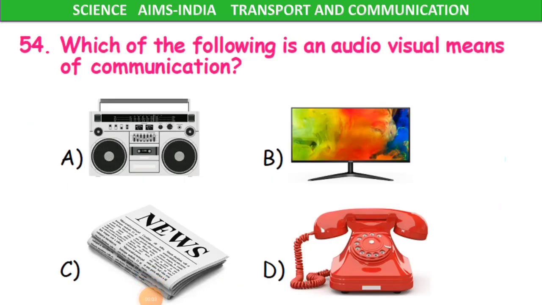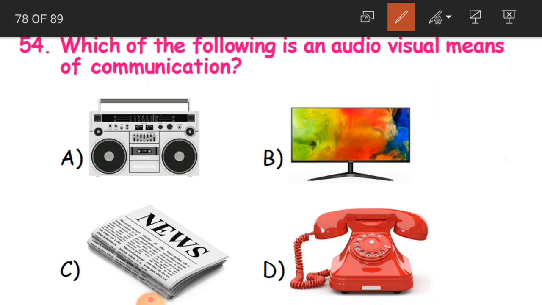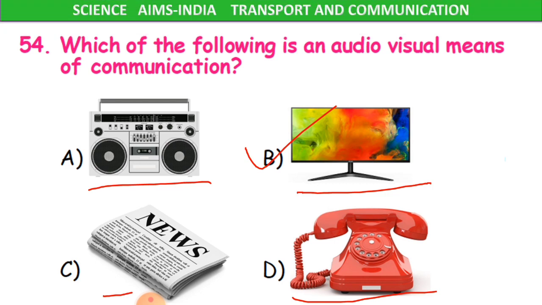Which of the following is an audio-visual means of communication? So already we have repeated this question, but here the difference is, here you are given pictures. From these pictures you have to find out which object is an audio visual means of communication. So here it is a radio, a television, newspaper and a telephone. And the answer is children B, that is television.